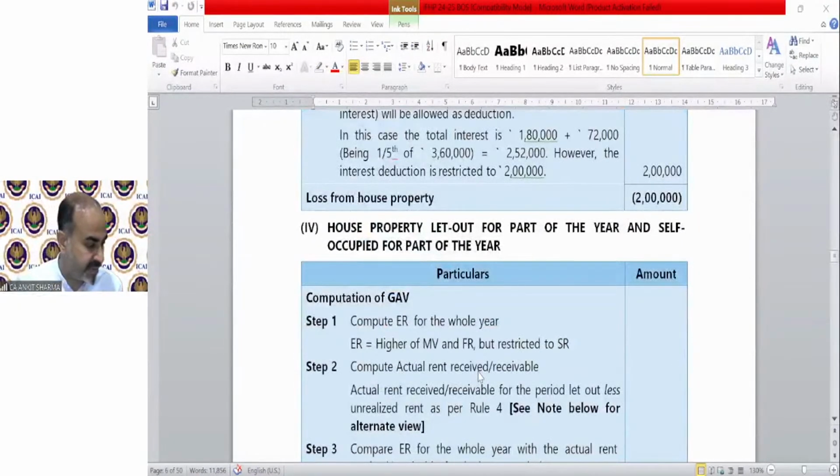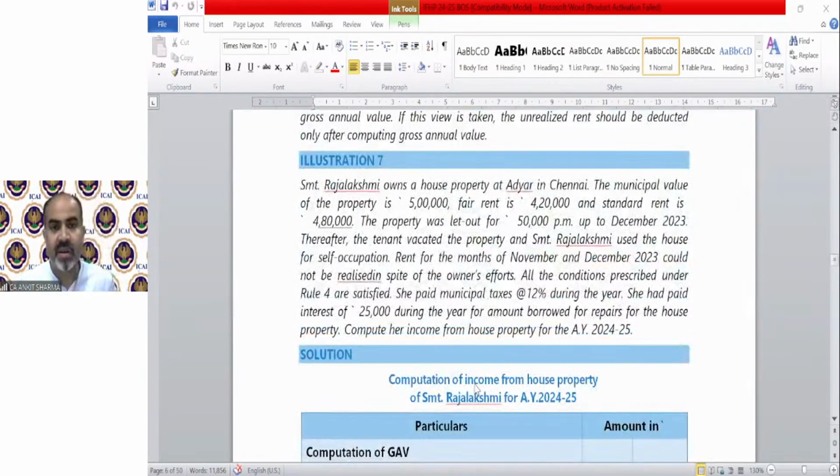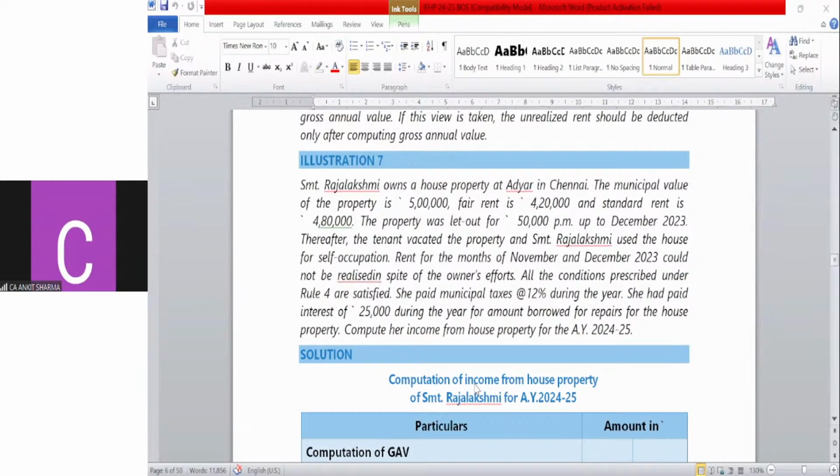Next is illustration number 7. Let me take those illustrations that are more important or where some complications are there. Mrs. Raj Lakshmi, illustration number 7 on page number 3.157. Raj Lakshmi owns a house property at Adyar in Chennai. The municipal value of the house given in the question is 5 lakh.